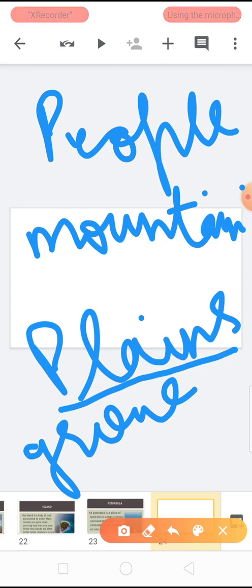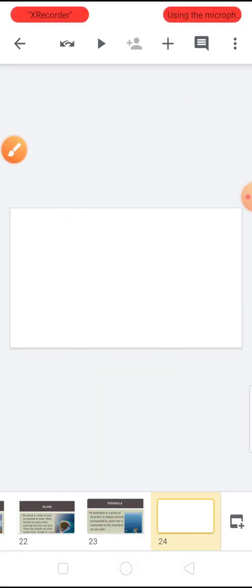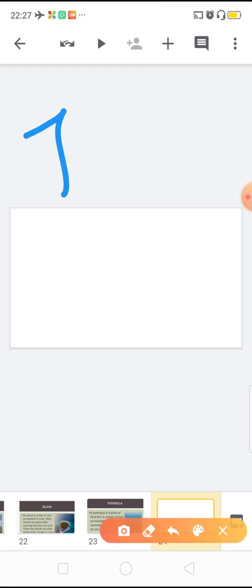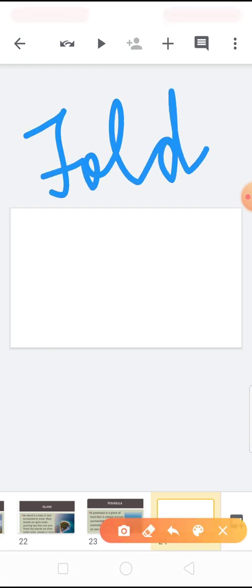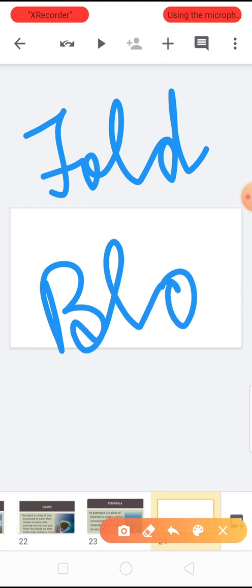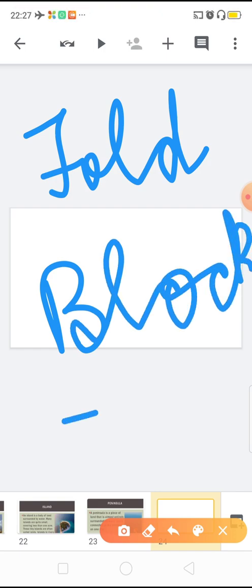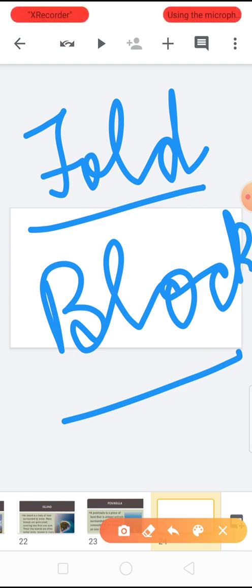Now in this chapter, you have to draw the diagram of the fold and block mountain in your geography notebook. So today's homework: draw the diagram of fold and block mountain in your geography notebook. Okay, this is the homework for the geography notebook.